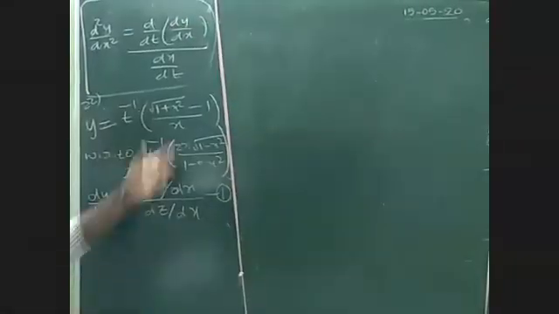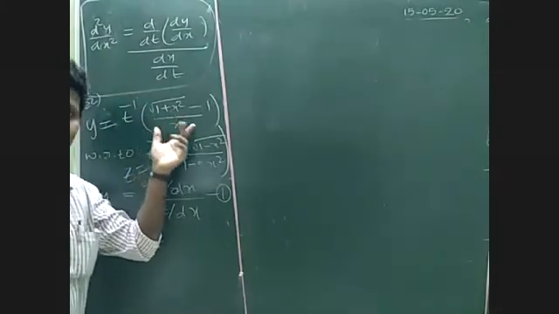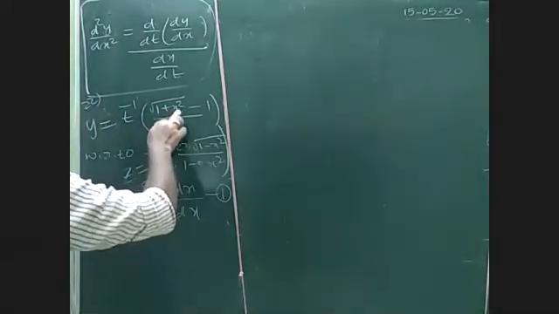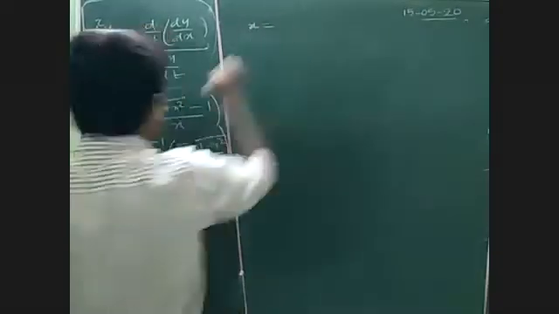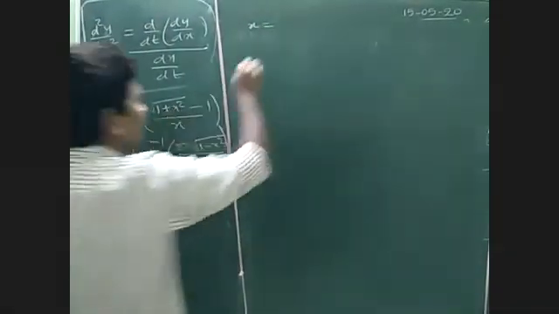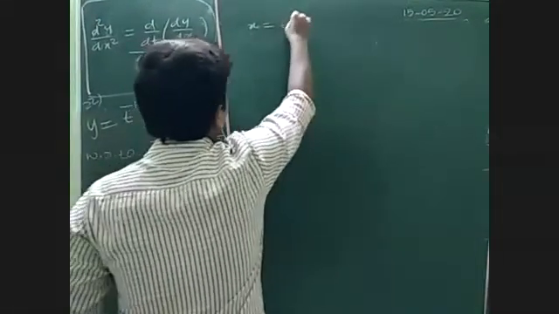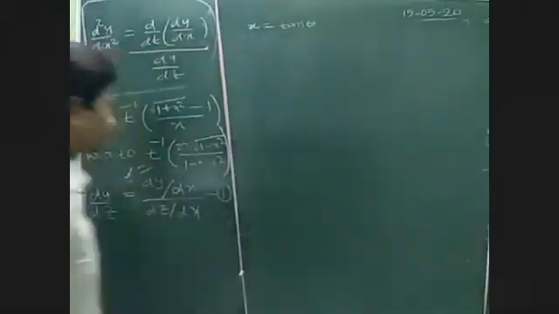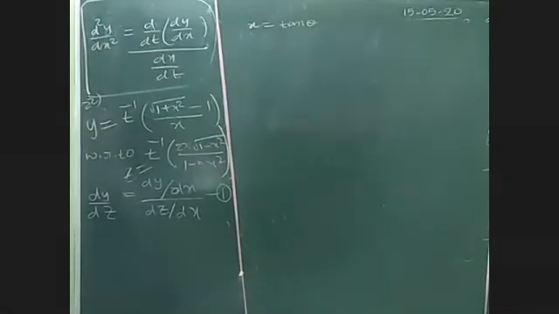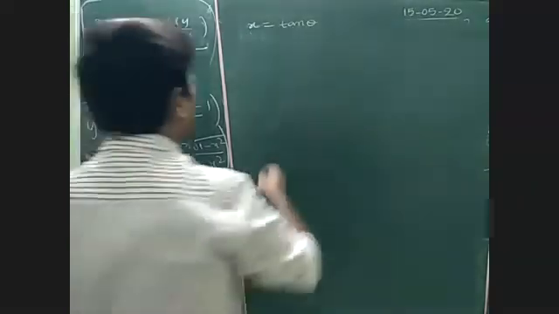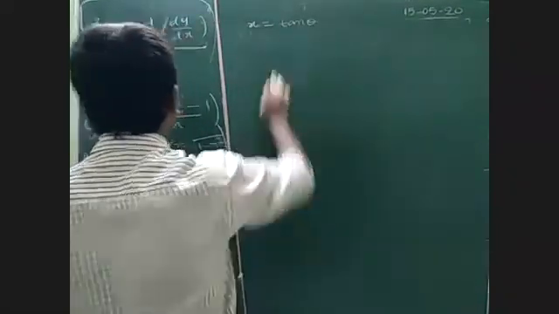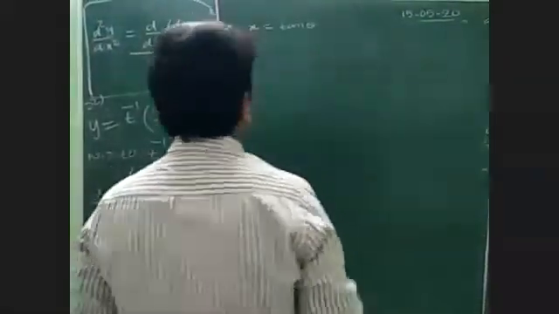Before that, if you want to differentiate directly, it is so difficult, so we use the substitution method. See, 1 plus x square. What shall we substitute here again? Tan theta. I want to substitute x is equal to tan theta.